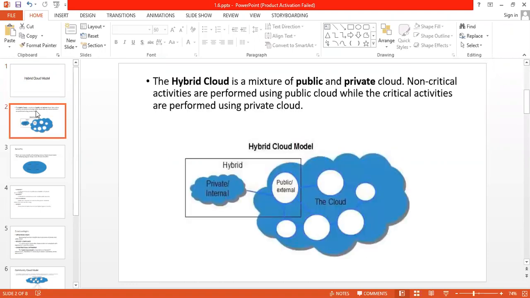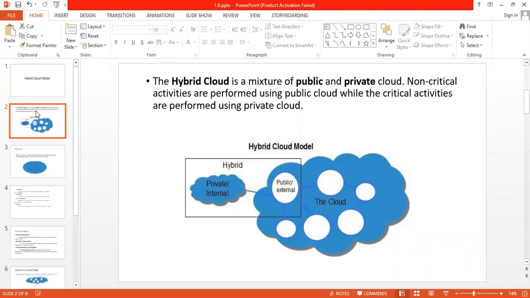So basically the hybrid cloud is a mixture of public and private cloud. Non-critical activities are performed using public cloud, while the critical activities are performed using private cloud. So hybrid cloud is a combination of public and private type of cloud. And as it says, non-critical activities are performed using public cloud and critical activities are performed using private cloud.